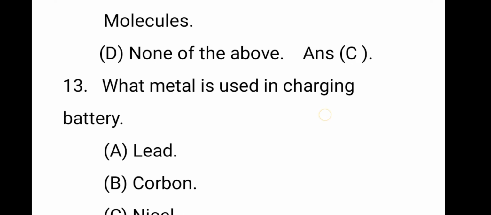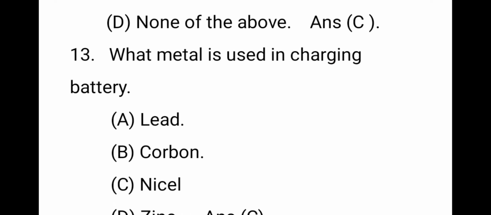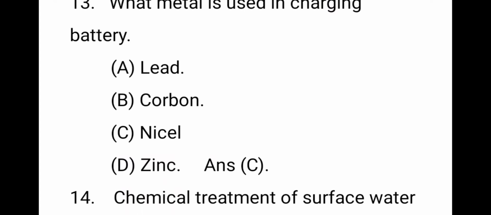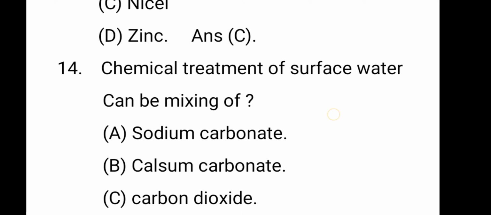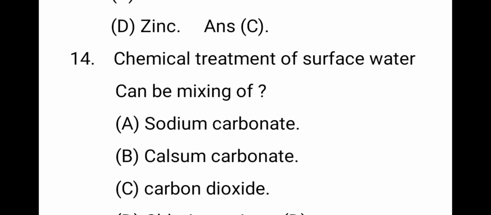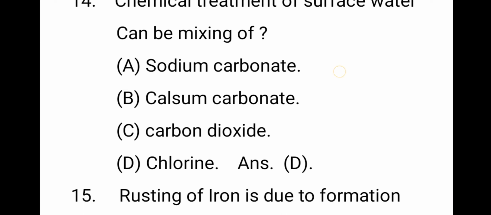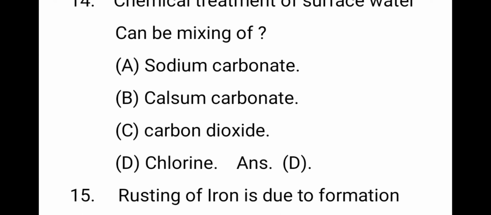Okay. The next question is number 13. What metal is used in charging batteries? Most probably nickel is used as the metal in rechargeable batteries. So question number 14: chemical treatment of surface water can be done by mixing of, the right answer is D, chlorine.